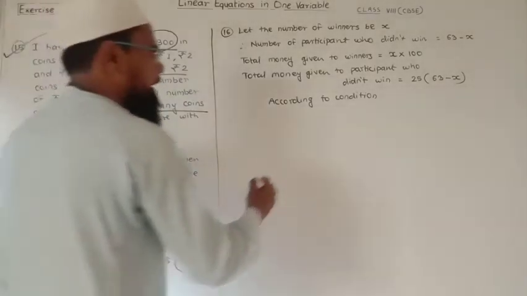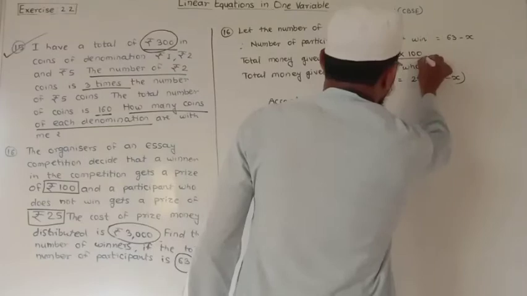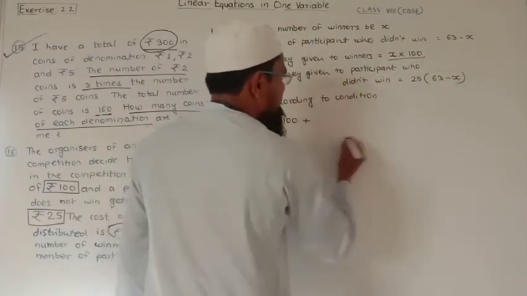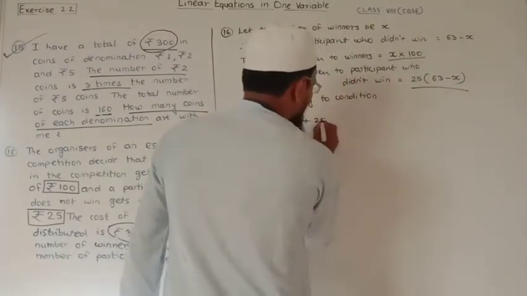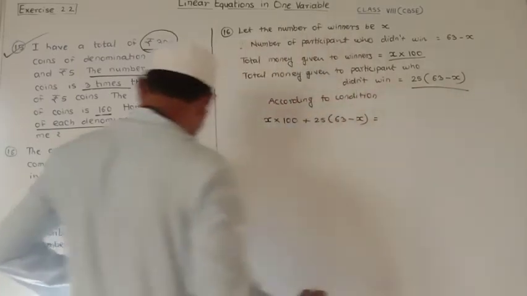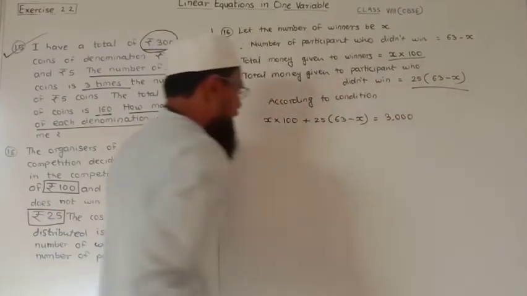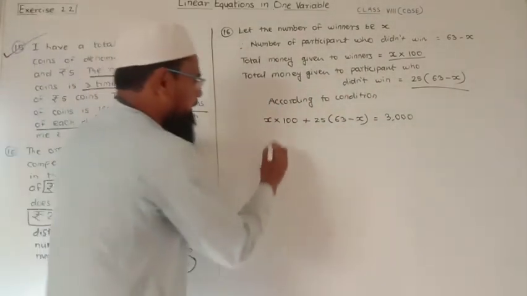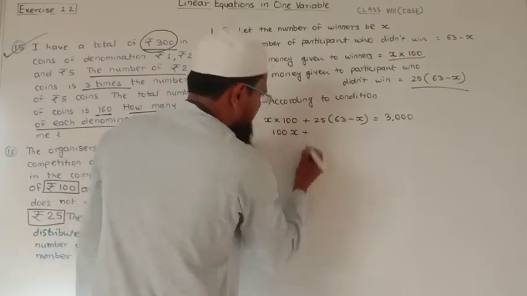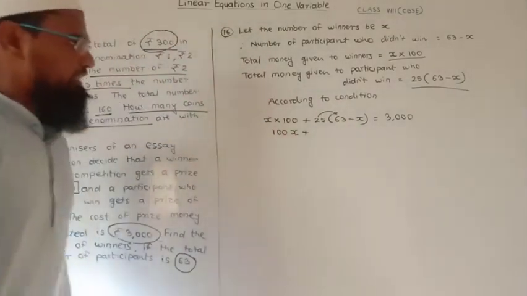So we write here x into 100 plus 25 into 63 minus x is equal to 3000. Now x into 100, 100x plus,